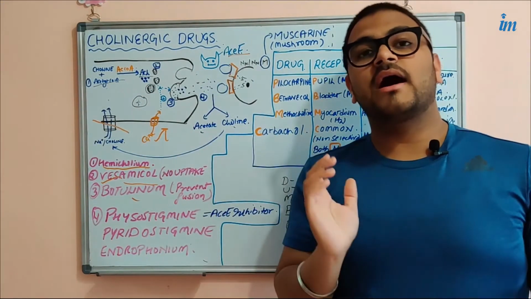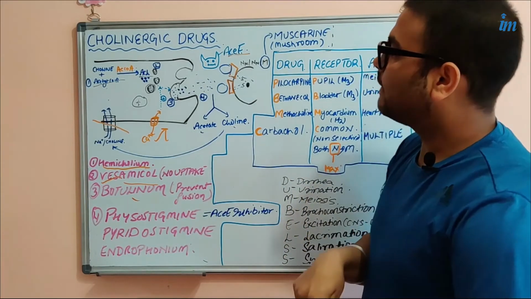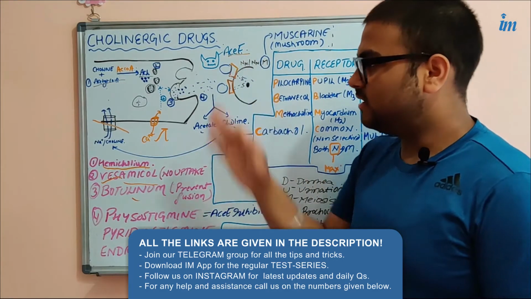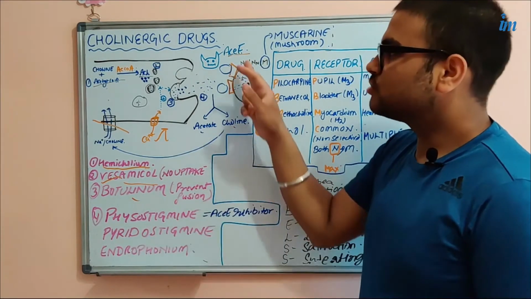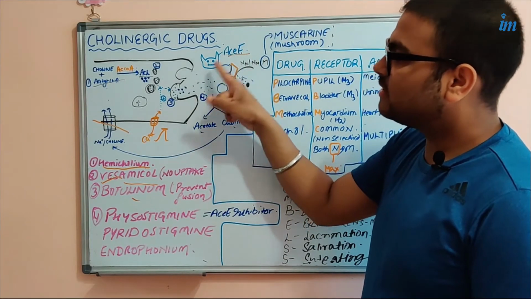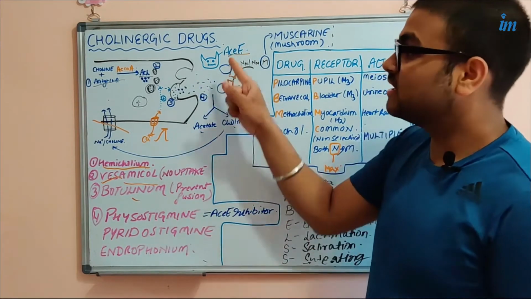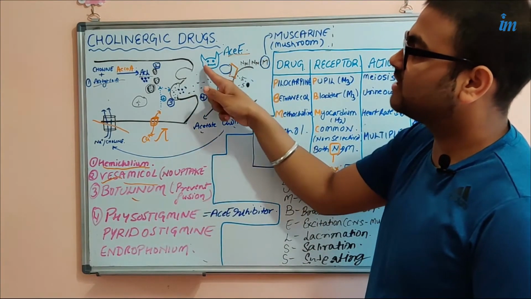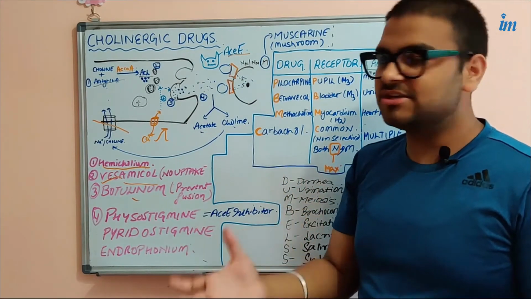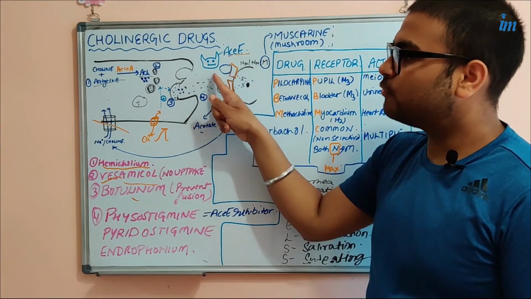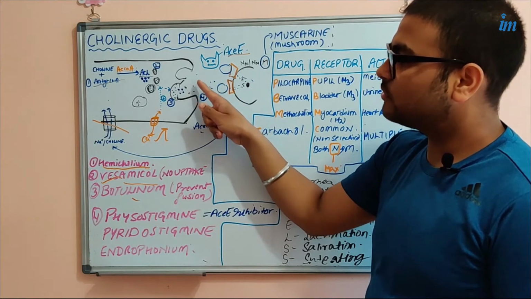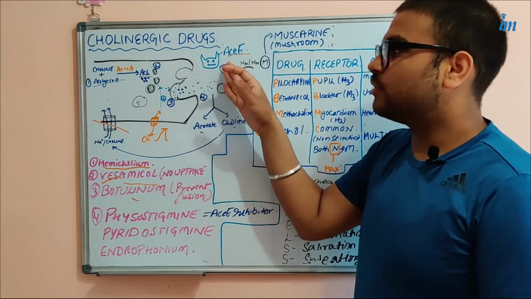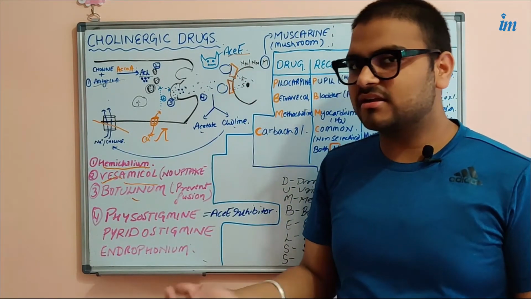So I would like to ask you, अगर हम इस enzyme को degrade कर देंगे, that is ACE, that is acetylcholinesterase, so what will happen? If this enzyme is degraded, there will be no degradation of acetylcholine, because यही enzyme है जो acetylcholine की degradation करा रहा है. So if you degrade this enzyme, or if you block this enzyme by certain agent, what will happen? There will be unopposed release of acetylcholine and more action of the acetylcholine on the receptor. So क्या ऐसे कुछ agents हैं that can do this effect?